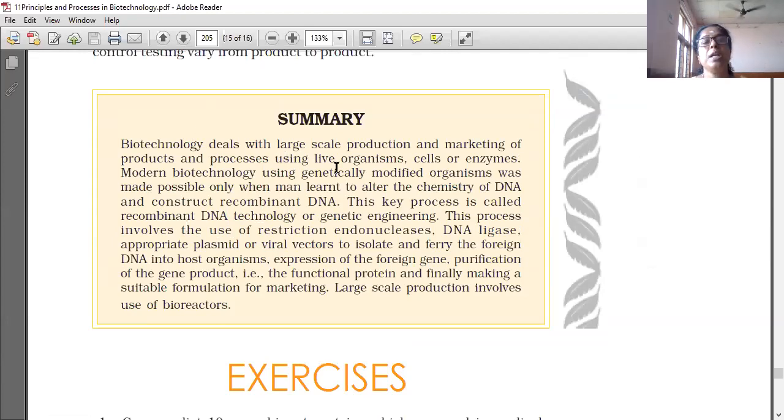Biotechnology deals with large scale production and marketing of products and processes using live organisms, cells or enzymes. Modern biotechnology using genetically modified organisms was made possible only when man learned to alter the chemistry of DNA and construct recombinant DNA.